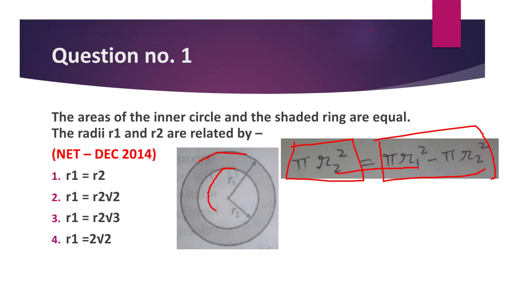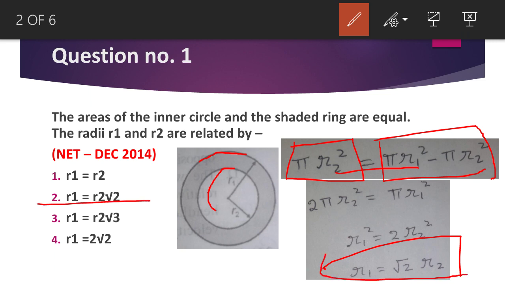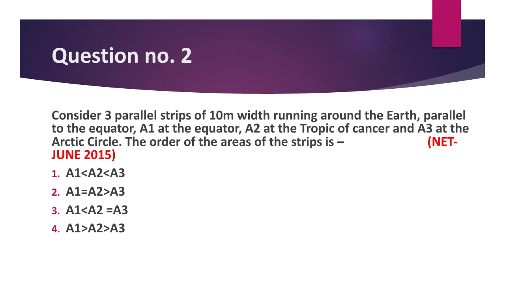After solving this equation, we will find out that the relation is r1 is equal to under root 2 r2. So hence the second option is your right answer. Okay, you will solve this equation and definitely find out the result. r1 is equal to root 2 into r2. So here the second option is your right answer.